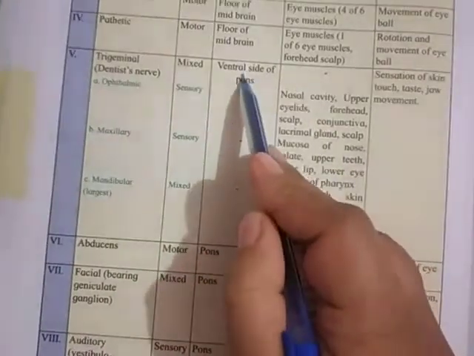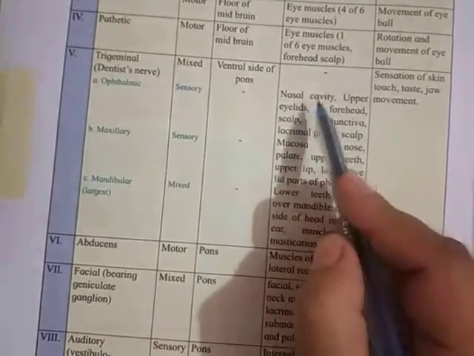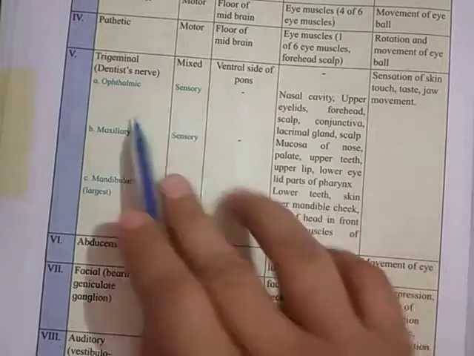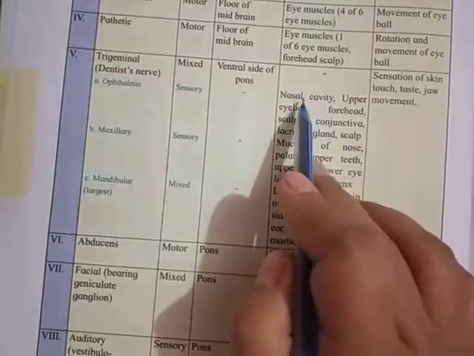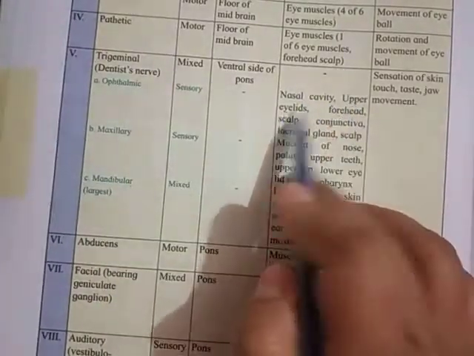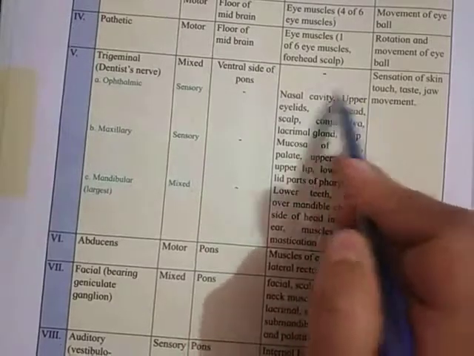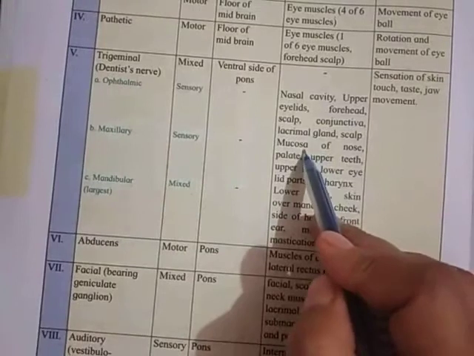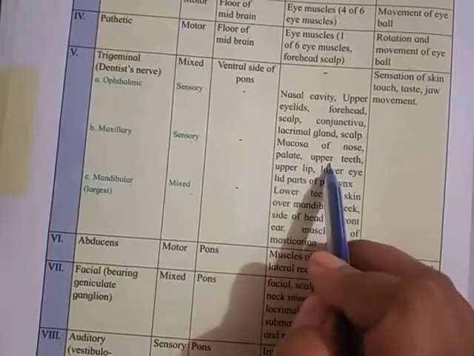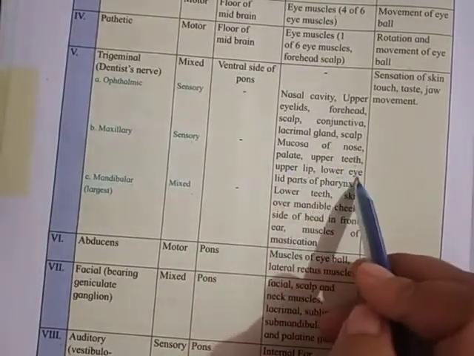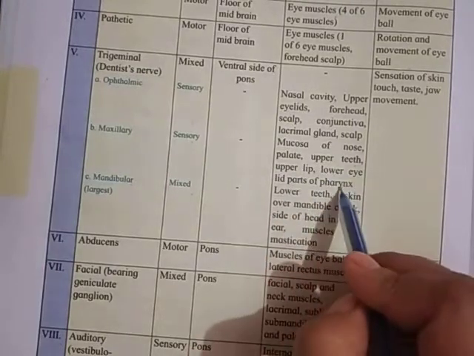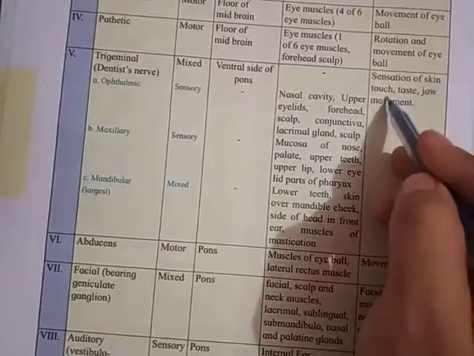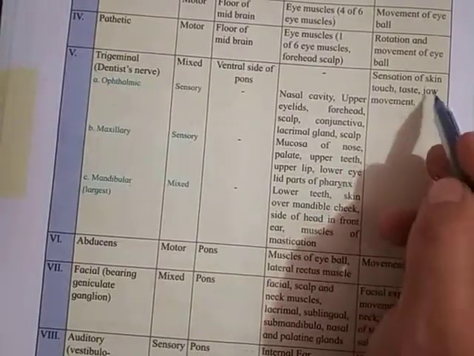Their origin is from the ventral side of the pons. The ophthalmic affects the nasal cavity, upper eyelids, forehead. So these are the organs which get affected. Then maxillary: mucosa of nose, palate, upper teeth, upper lip, lower eyelid, parts of pharynx. Their function is sensation of skin, touch, taste, jaw movement.